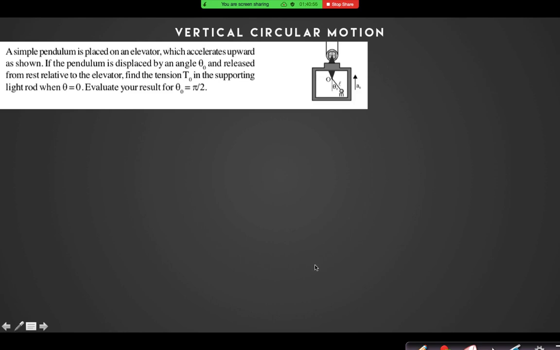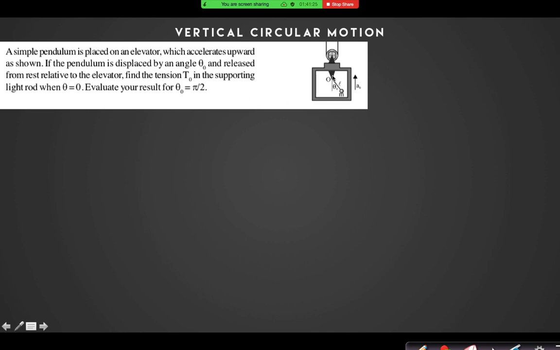Now look, a simple pendulum is placed on an elevator which accelerates upward as shown. If the pendulum is displaced by theta naught and released from rest relative to the elevator, find the tension in the supporting light rod, or the string you can say, when theta equal to 0.